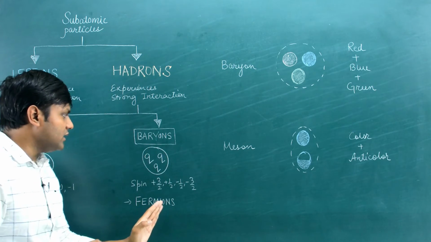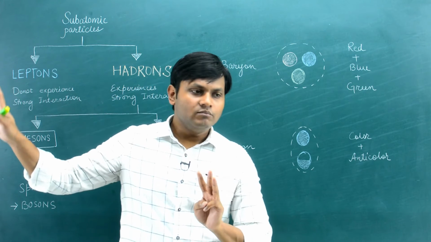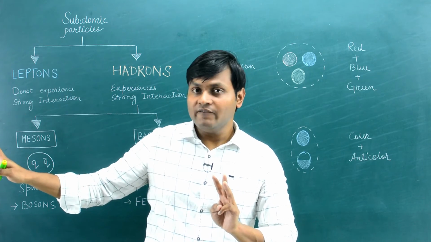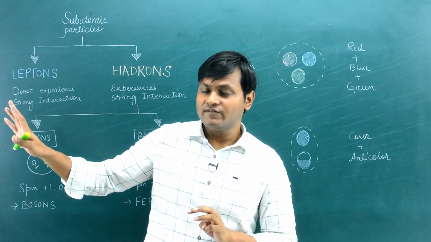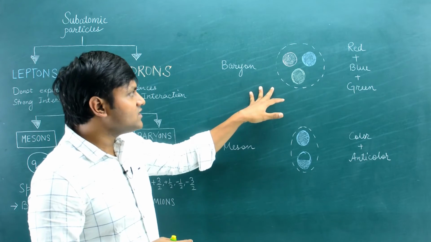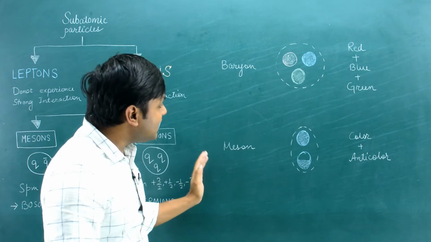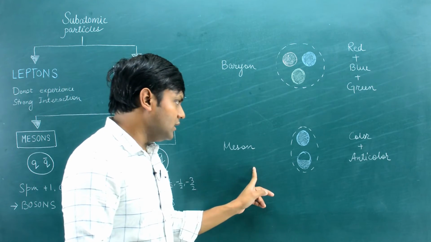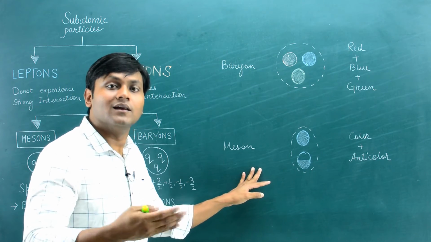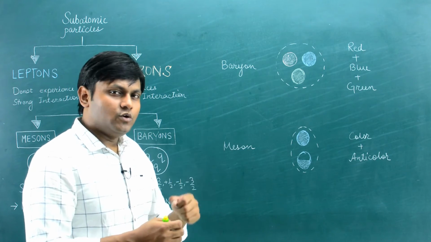So all the baryon particles consist of 3 quarks that are distinct from each other, apart from them being up quark or down quark or bottom, top, whatever other, that is the property of flavor. Apart from being distinct in terms of flavor, they are essentially distinct in terms of their color. So all baryons are essentially made up of quarks that are red, blue and green. And the other possibility is a meson particle where one color and its anti-color come together to create a white or colorless meson particle. For example, you may have a red and an anti-red quark coming together to create a meson particle.